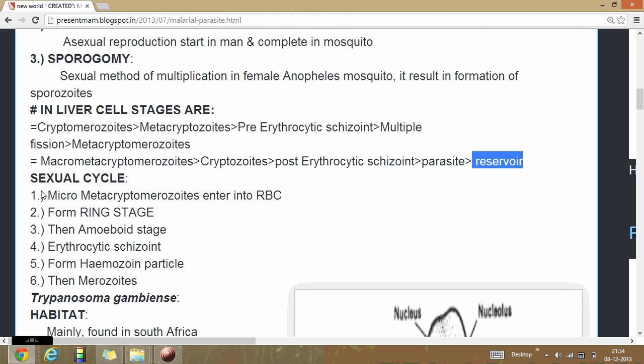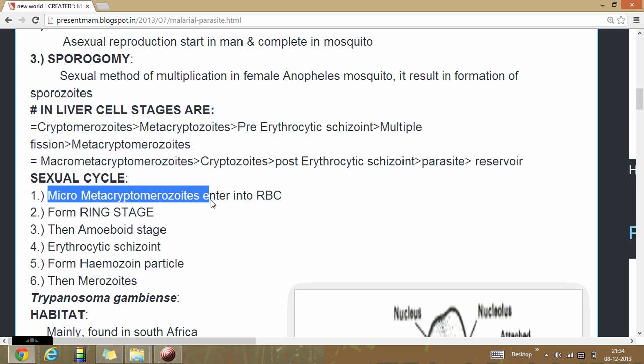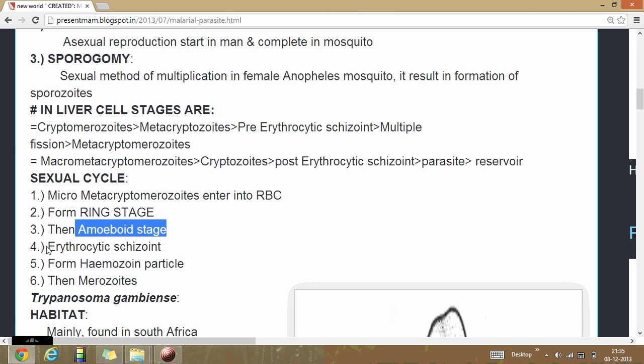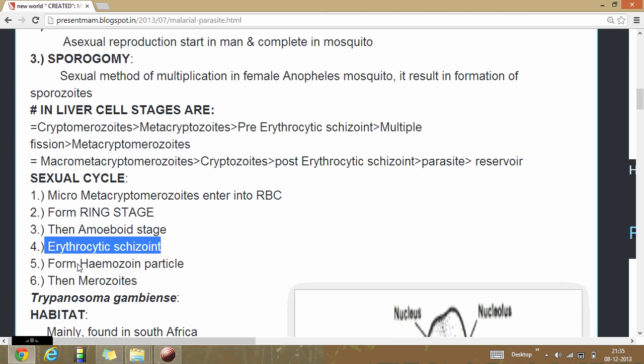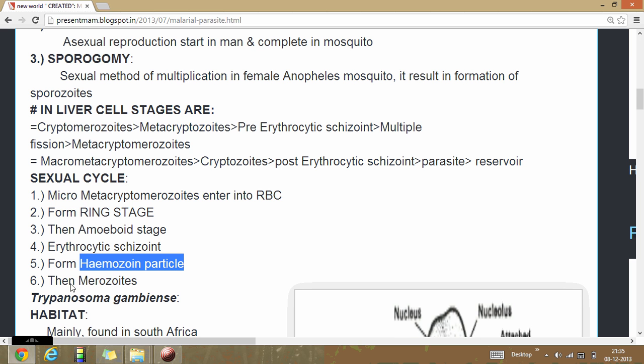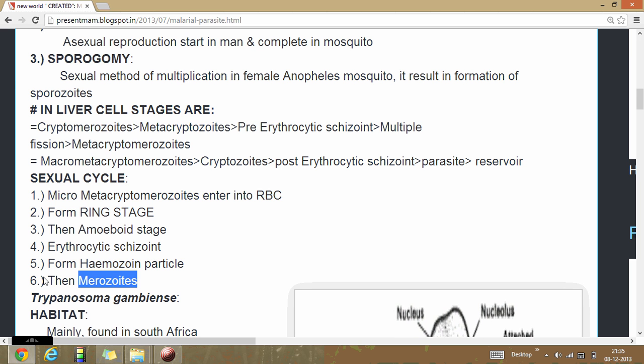Sexual cycle: they have a sexual cycle in which the various stages are micro, meta, mero, cryptozoite, which happen in the RBC. After that, the ring stage is formed, which converts into the amoeboid stage, which goes on to the erythrocytic schizont, which gets converted into merozoites. That's all about the malaria parasite.